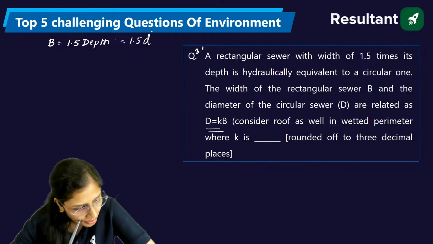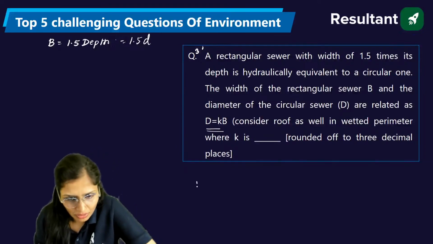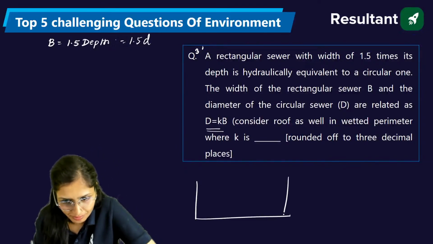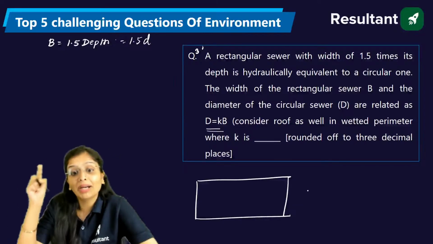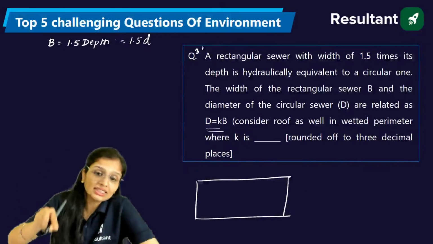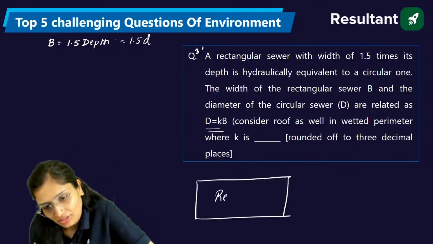Will you try? Anybody? Okay. At least we can calculate the wetted area of the rectangular channel section, and it has told to consider roof as well in the wetted perimeter. Generally, the top surface is open, but since the question tells us to consider it, we have to take it. Okay.